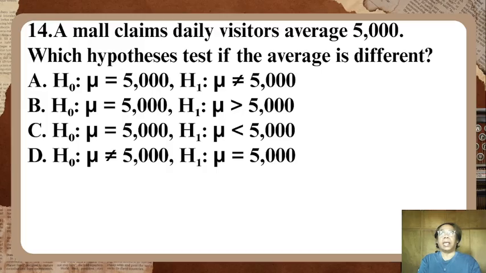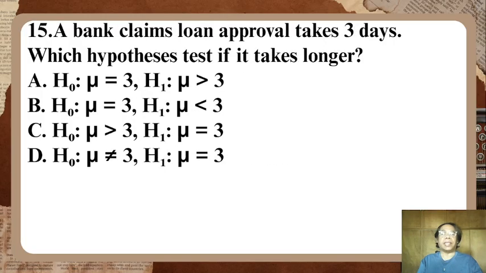Letter D, H0: mu is not equal to 5,000, and H1: mu is equal to 5,000.